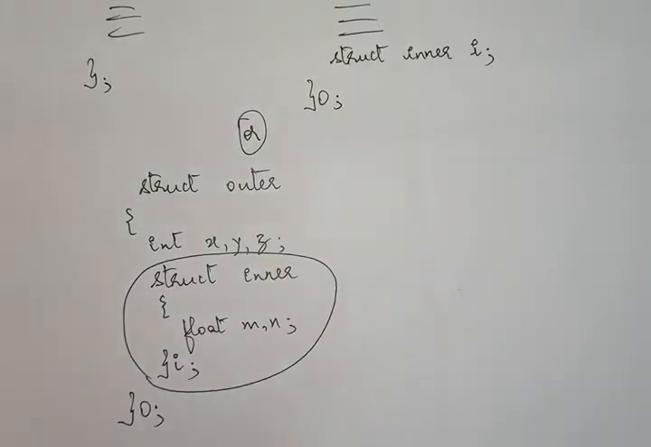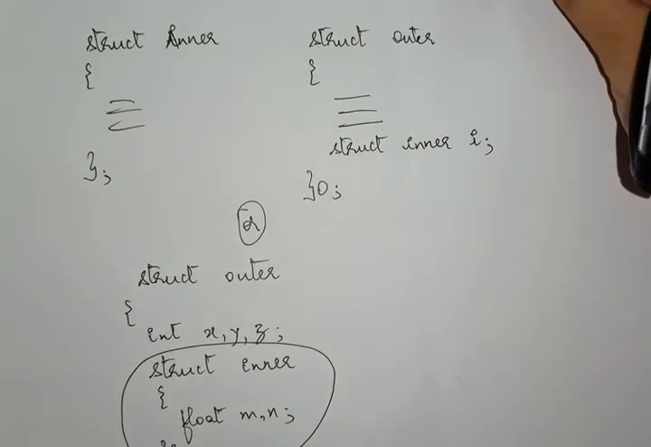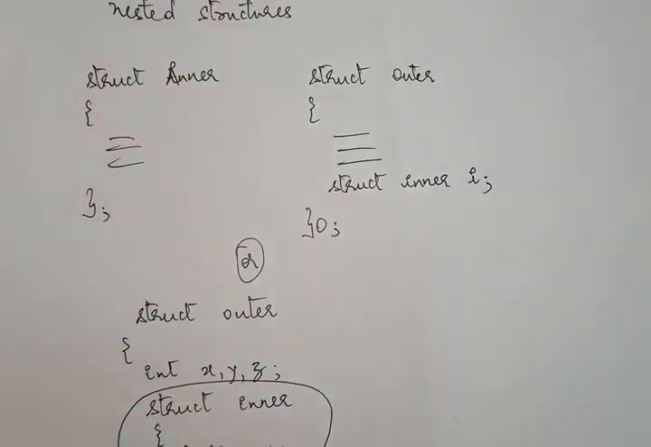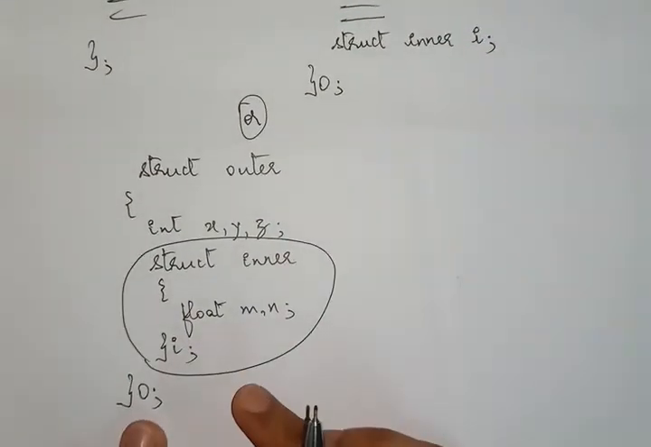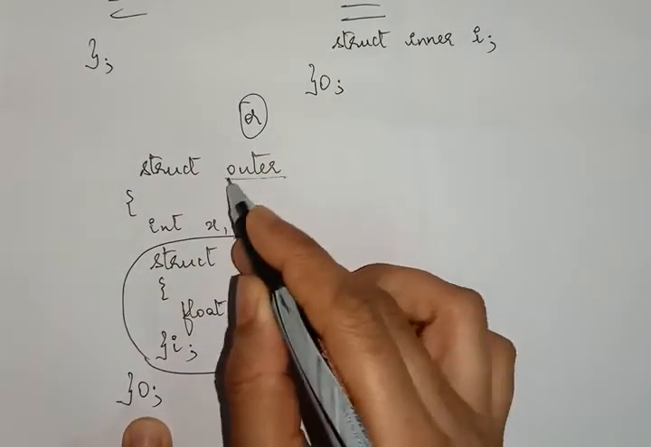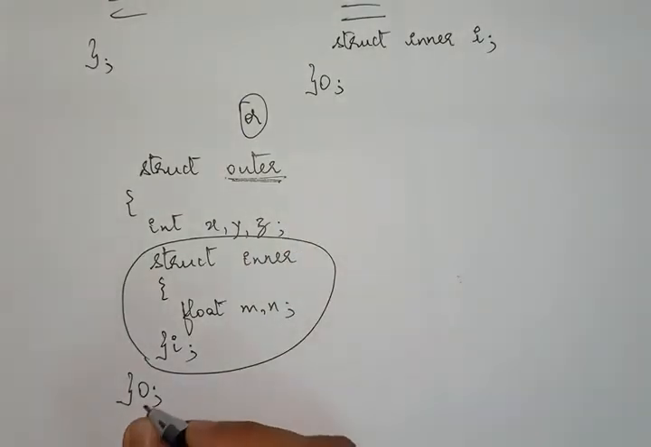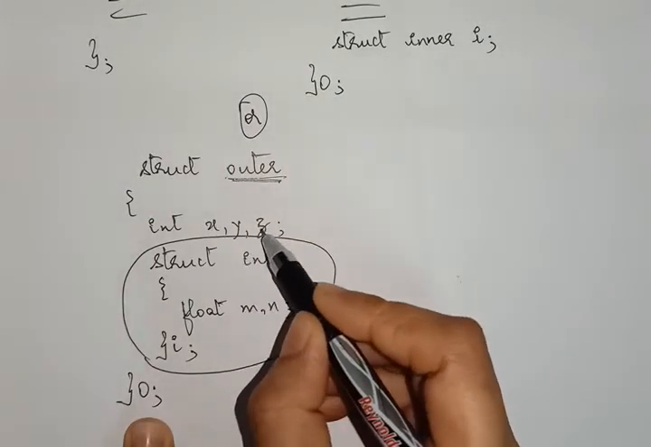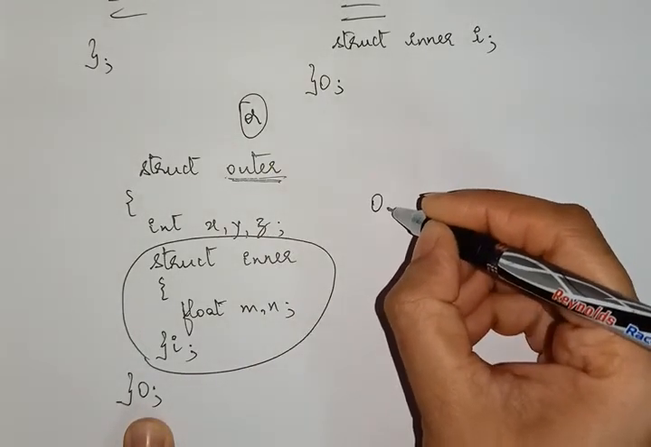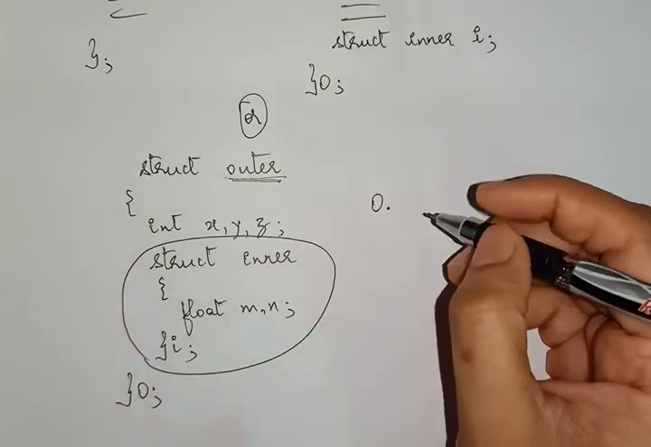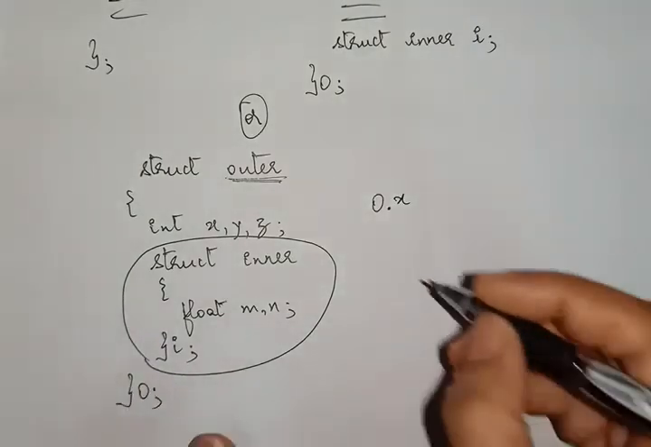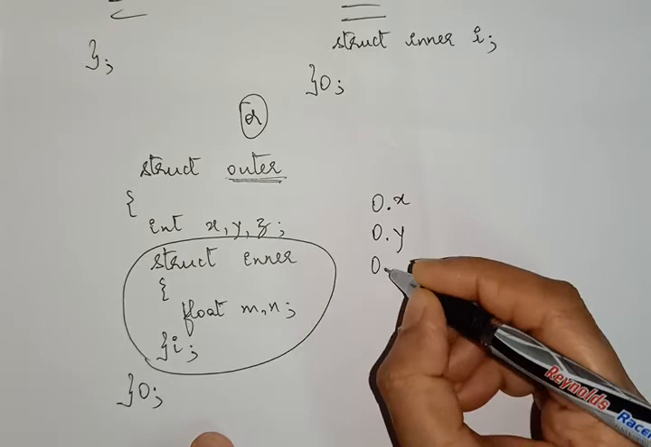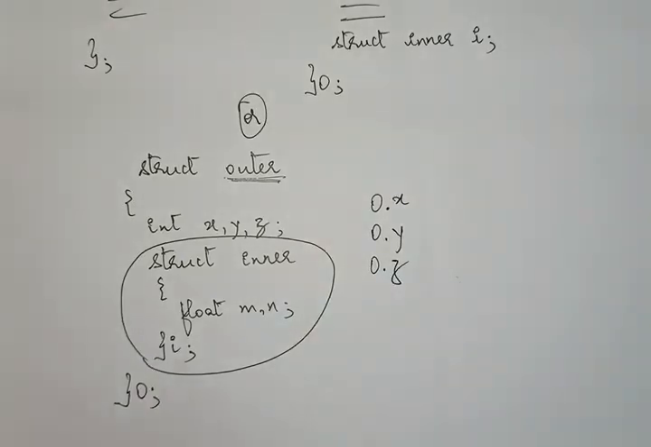Now coming to the point of accessing the structure members. It's quite obvious that you access the structure members with the structure variable. With this example, what is the structure variable of the outer structure? It is O. How do I access x, y, z? It is possible with the dot operator. You give the structure variable name dot x. How do I access y? O dot y. How do I access z? O dot z. Fine. That is with respect to any structure.